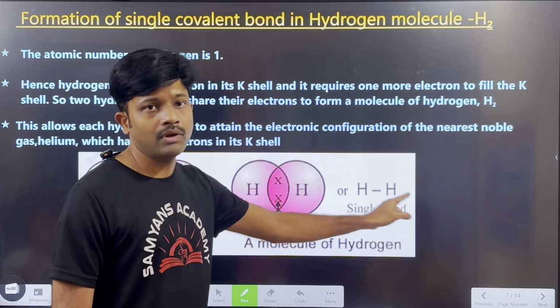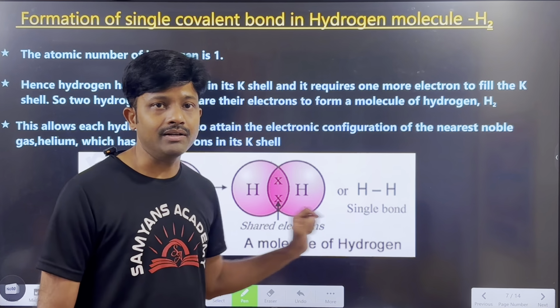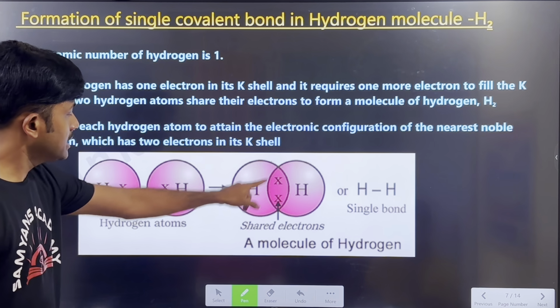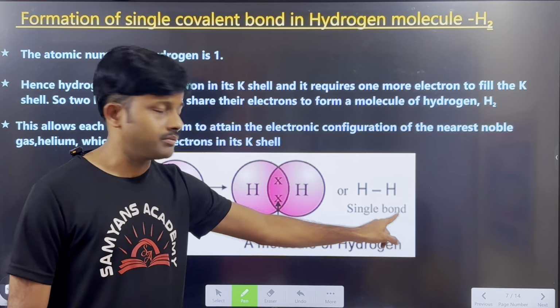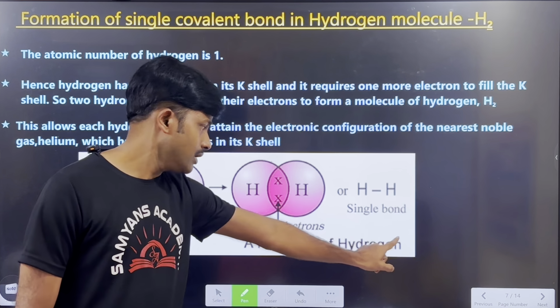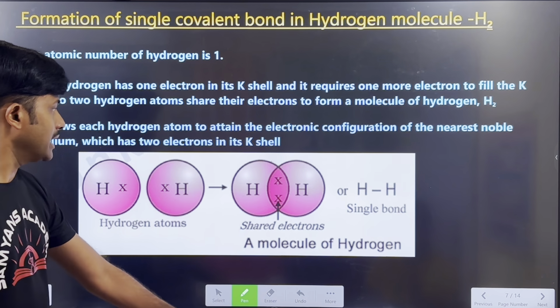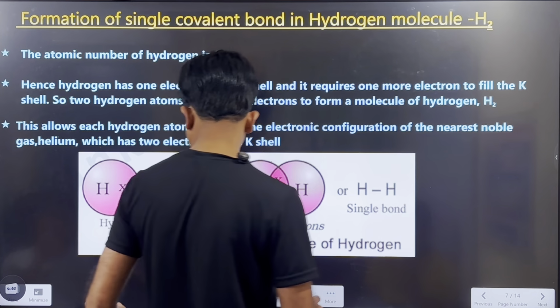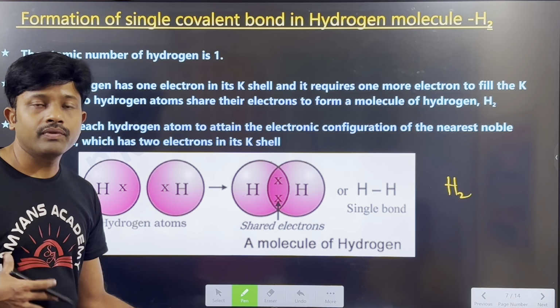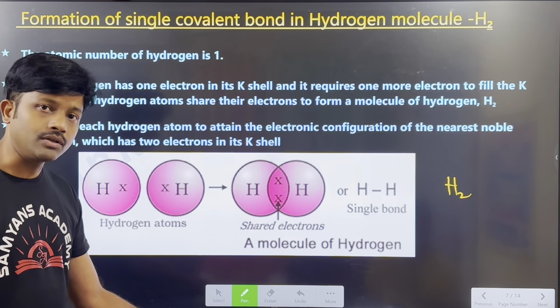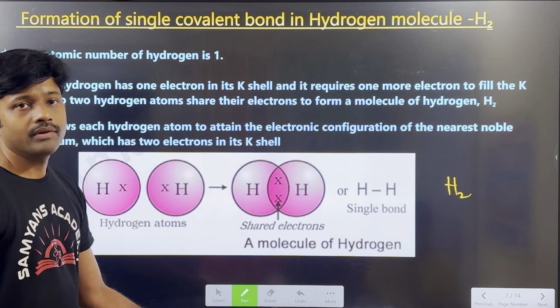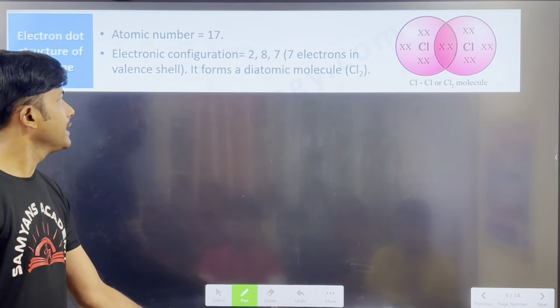Now you see hydrogen forms a single bond here. Yes or no? These are the shared electrons. Because of these shared electrons, they form a bond between the two hydrogen atoms. This is a single covalent bond, and we can represent this as H–H, or we can write it as H2. This is an example for the formation of a single covalent bond in the hydrogen molecule. Is it clear, everyone? Okay, now move on to the next one.